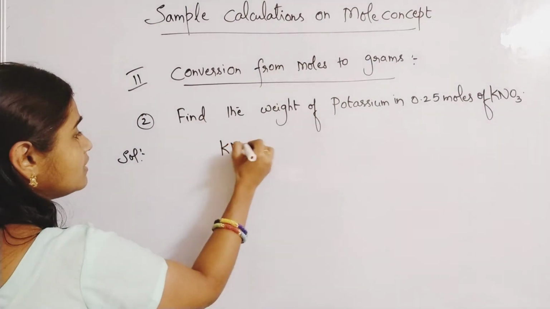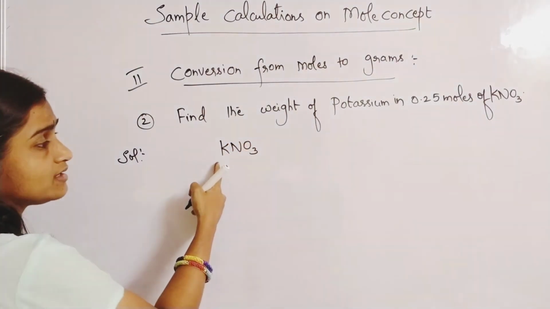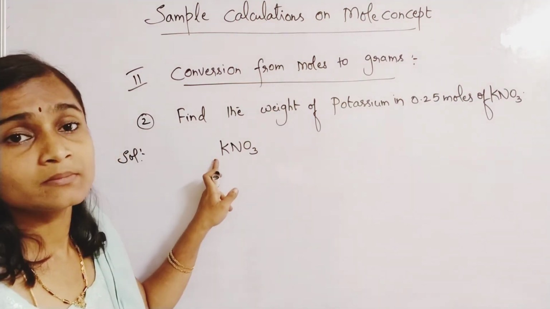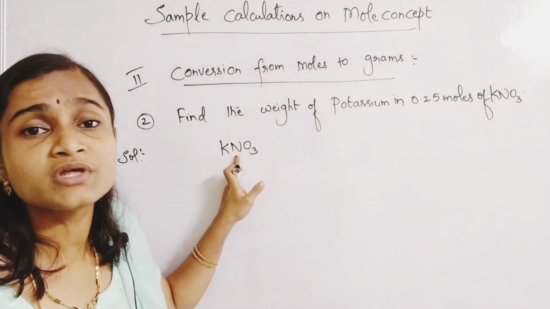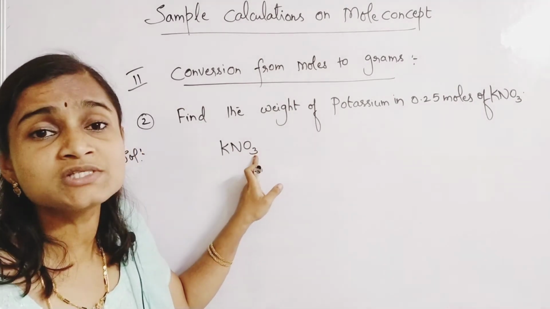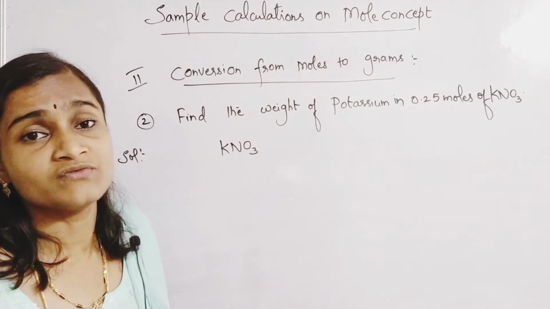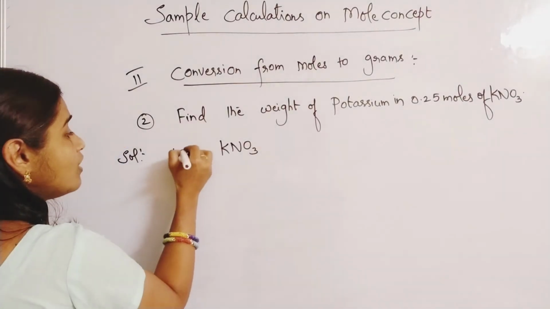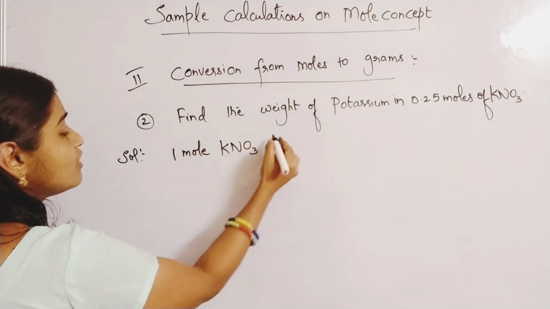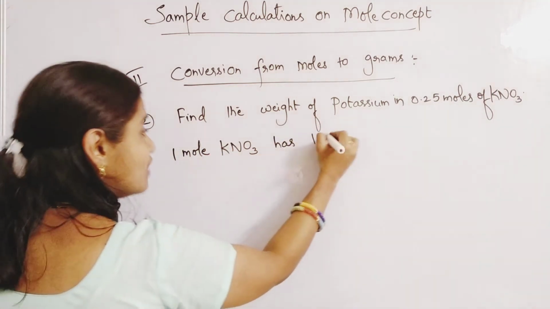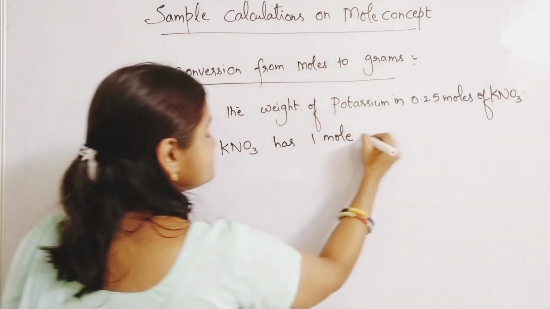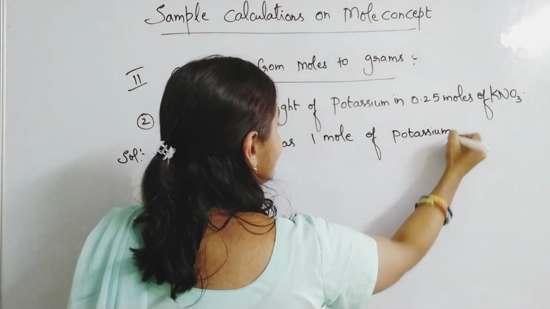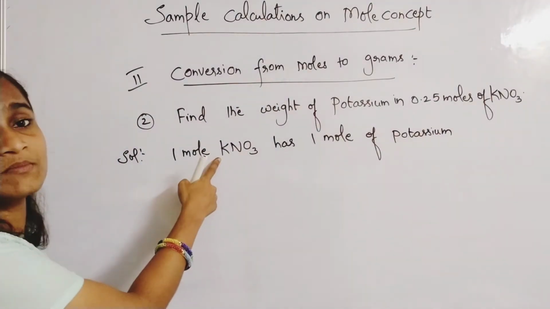KNO3, potassium nitrate. In this KNO3 you have 1 mole of potassium atoms, 1 mole of nitrogen atoms, and 3 moles of oxygen atoms. That is the meaning of this. Please understand carefully. So 1 mole of KNO3 has 1 mole of potassium, because 1 potassium atom only is there.